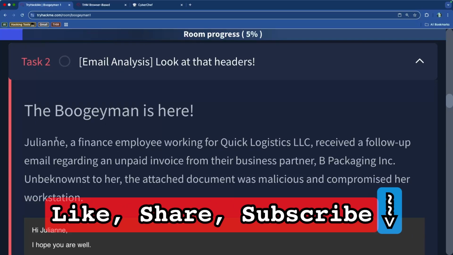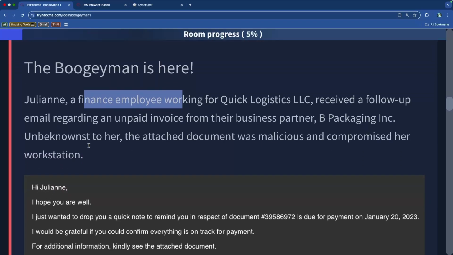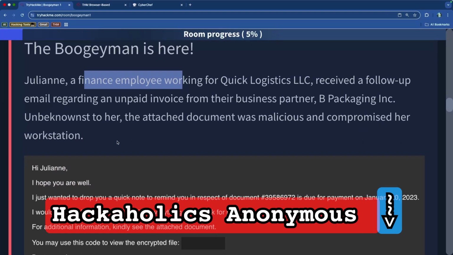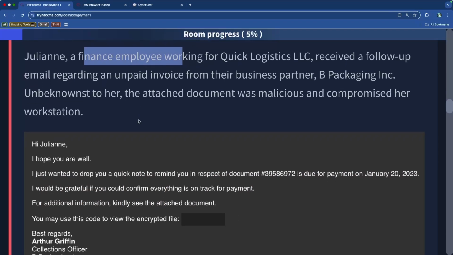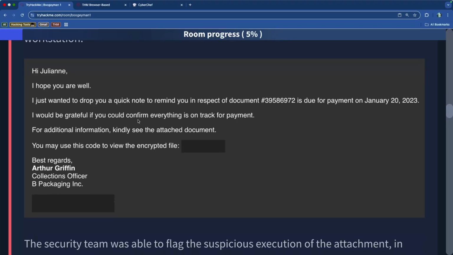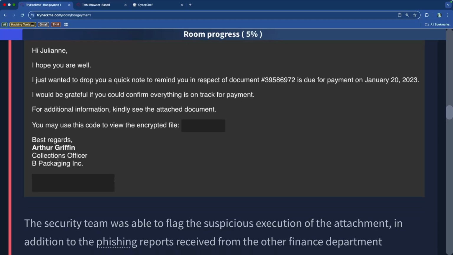Here's the scenario. Julianne, the finance employee working for Quick Logistics LLC, received a follow-up email regarding an unpaid invoice from their business partner, B Packaging. Unbeknownst to her, the attached document was malicious and compromised her workstation. This is the email. So, hope you're well, and so on. You may use this code to view the encrypted file. And best regards, Arthur Griffin.